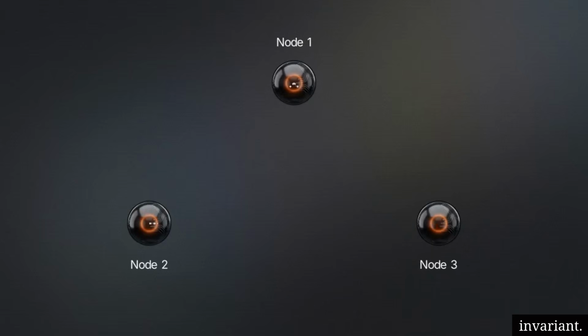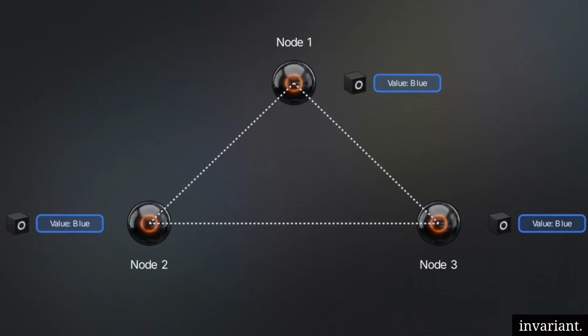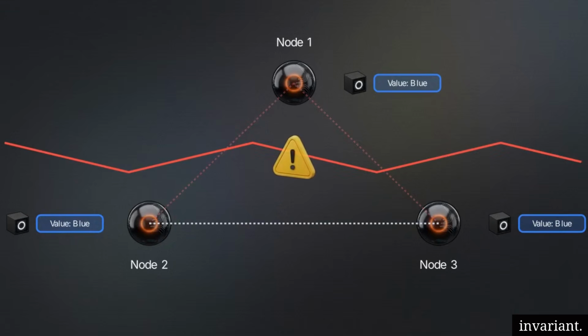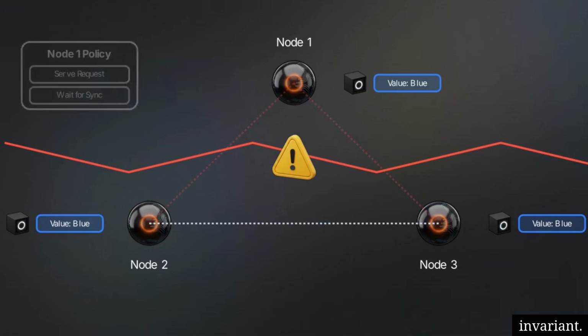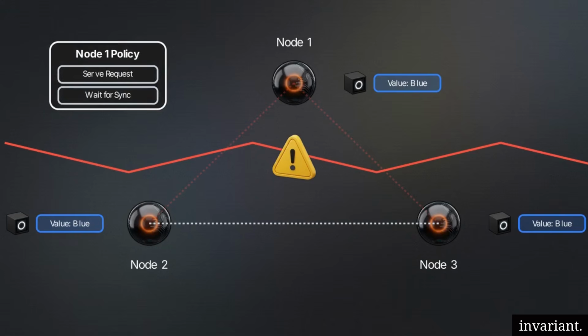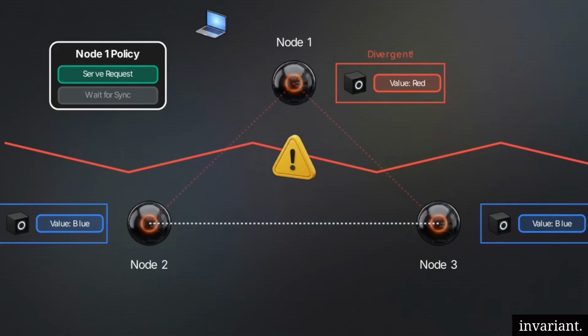This diagram illustrates the hard mathematical limits of distributed networks, defined by the CAP theorem. If the network drops packets or severs the connection between nodes, a partition, the system forces you to make a choice. You cannot guarantee both availability and strict consistency. It is crucial to distinguish a network partition from a node crash. Node 1 is not dead. It is fully operational, isolated from the rest of the cluster, and actively serving write requests. To remain available, it must serve divergent, inconsistent data.